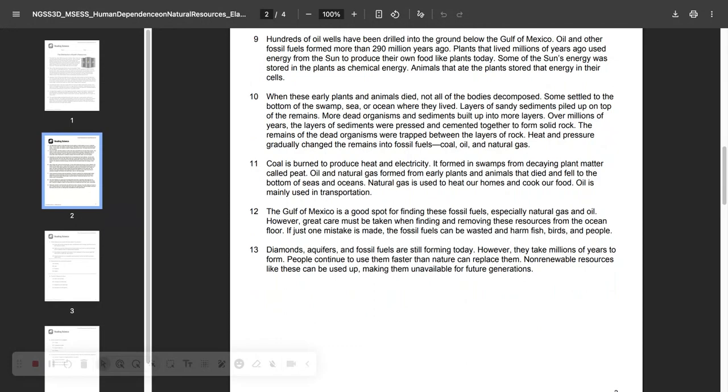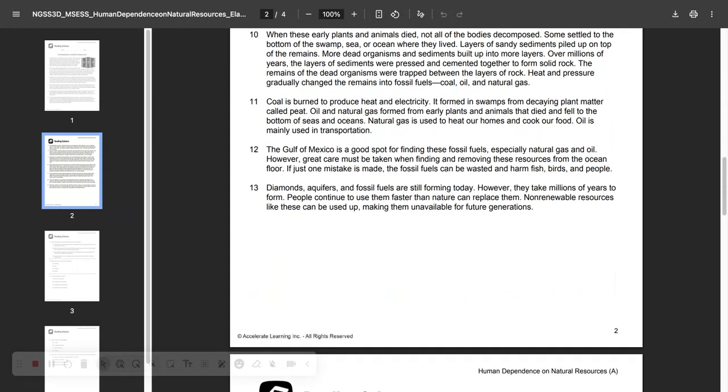Hundreds of oil wells have been drilled into the ground below the Gulf of Mexico. Oil and other fossil fuels formed more than 290 million years ago. Plants that lived millions of years ago used energy from the sun to produce their own food, like plants today. Some of the sun's energy was stored in the plants as chemical energy. Animals that ate the plants stored the energy in their cells.